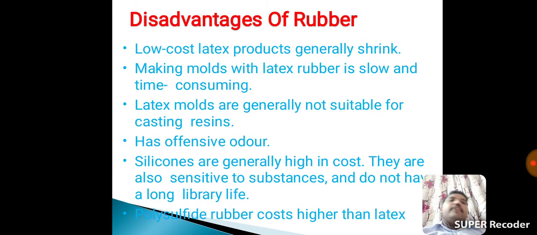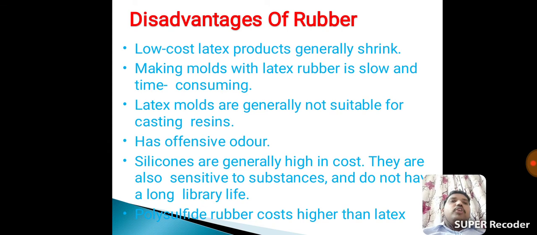Now some disadvantages of rubber. Low cost latex products generally shrink, which is a shrink character. Shrink character means it damages the shiny character.